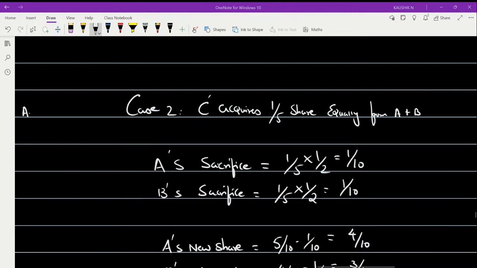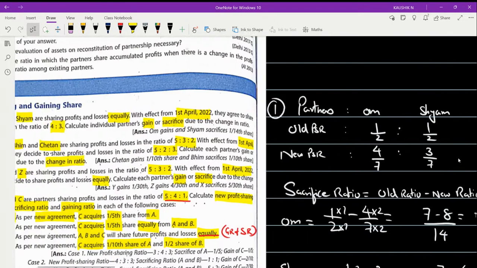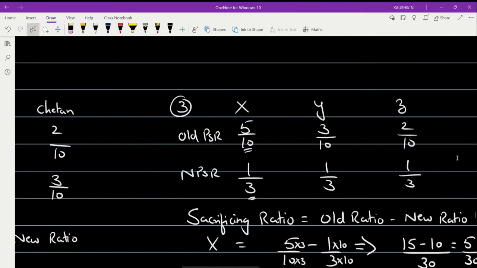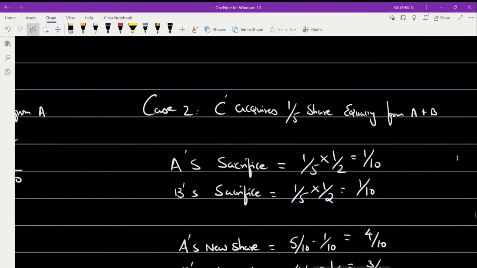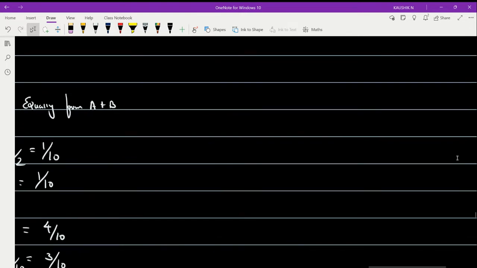Now the same problem, case 3. As I said, I will not work out case 3. It is a simple problem which I want you to work out. So case 4 we are going to work out now, the last case and the last problem under the segment of calculation of determination of your gaining ratio and sacrificing ratio. So now comes case 4.